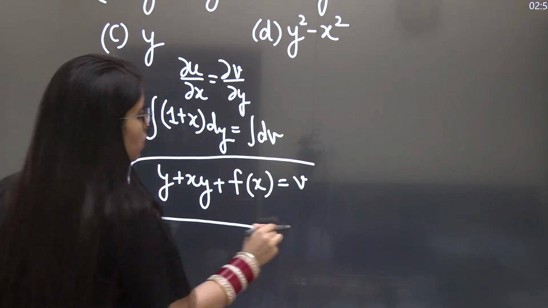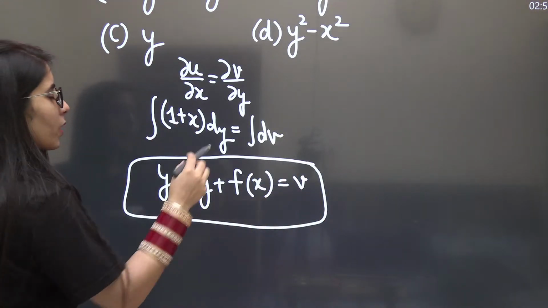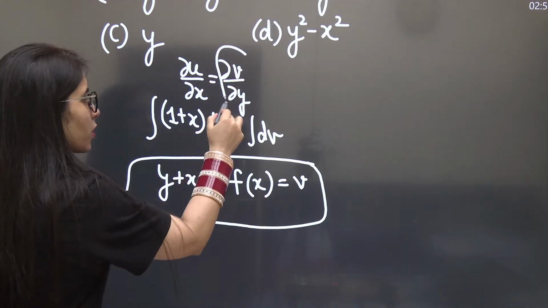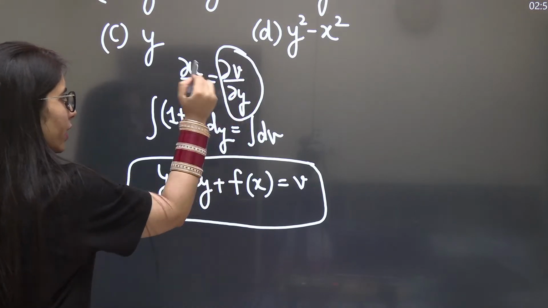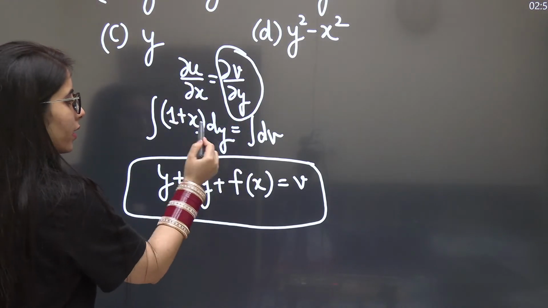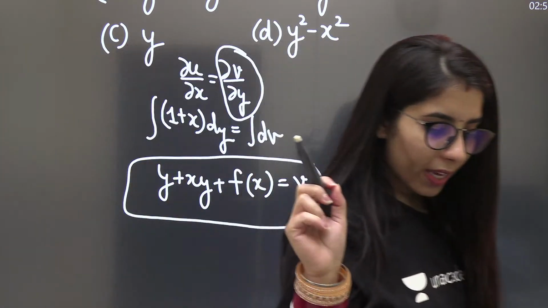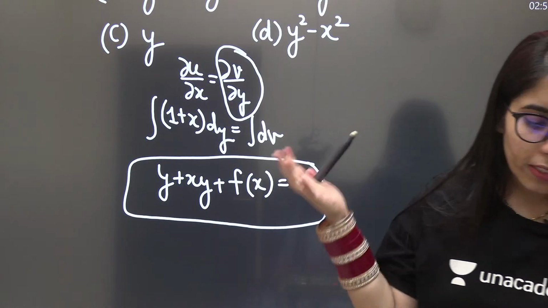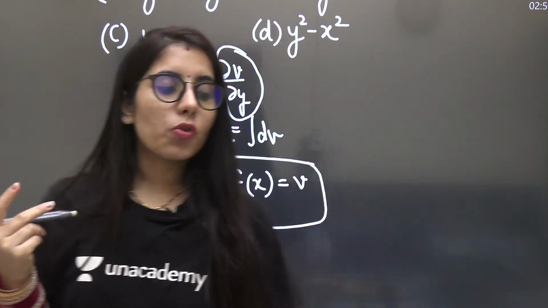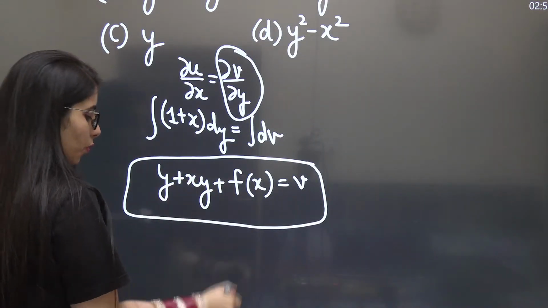The reason why the function of x is a constant is that on this side the differentiation has been taken with respect to y, which we have already solved, and on this side we have dy in the integration part. So what will work as a constant? It is a function of x which behaves as a constant. That's what I have taken.